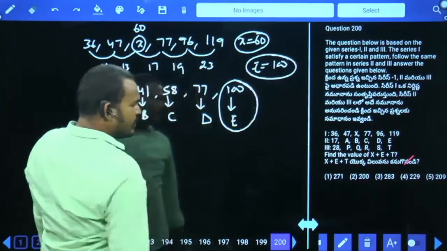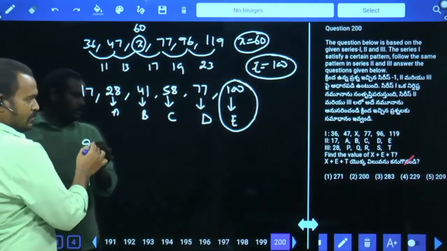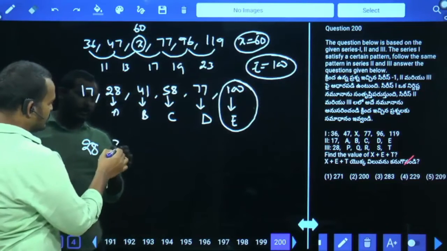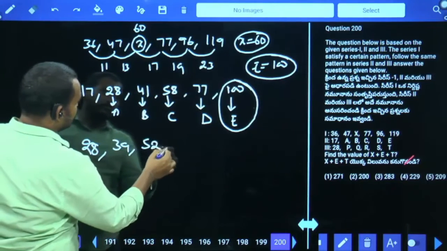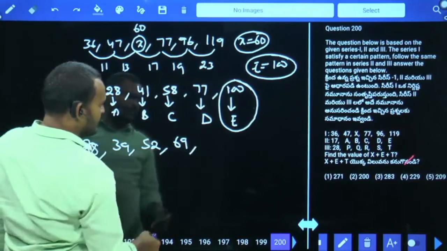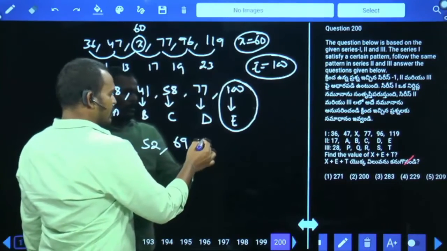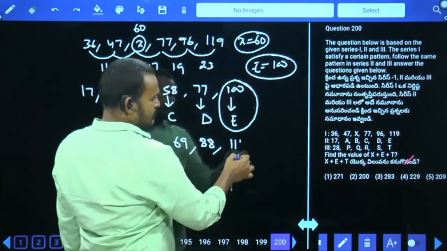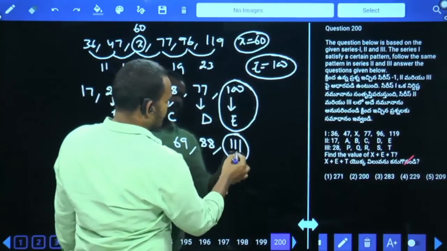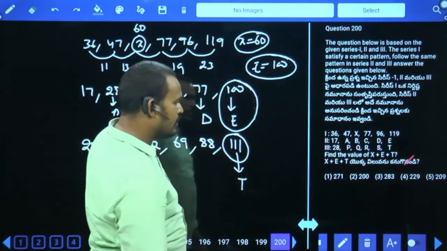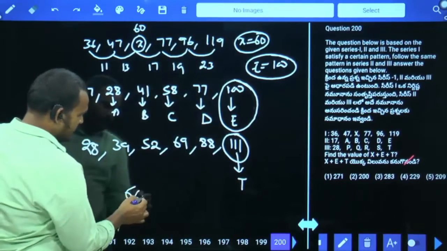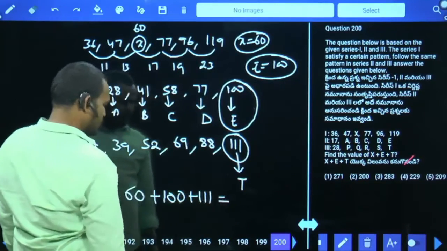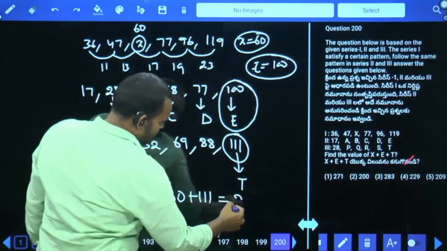Next one. The third one: 28, P, Q, R, S, T. 28 plus 11 is 39. 39 plus 13 is 52. 52 plus 17 is 69. 69 plus 19 is 88. 88 plus 23 is 111. It is the T value. Okay, adding all: 60 plus 100 plus 111 equals 160 plus 111. It will be 271.